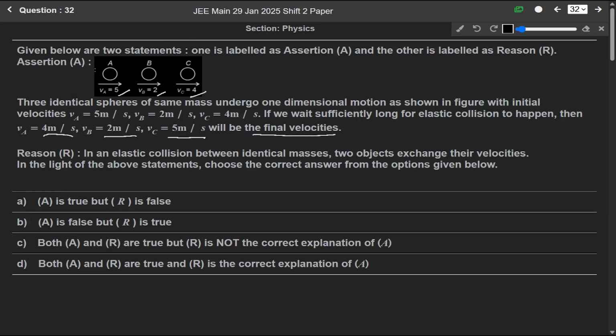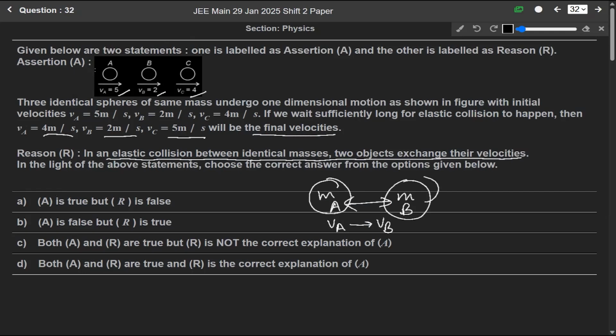And the reason is given as: in an elastic collision between identical masses, two objects exchange their velocities. So this reason is a true statement. When there is an elastic collision between two identical masses, let us say this is mass A and this is mass B, then these two objects exchange their velocity. The velocity of A will become the velocity of B and the velocity of B will become the velocity of A.